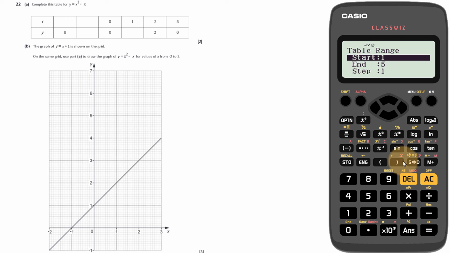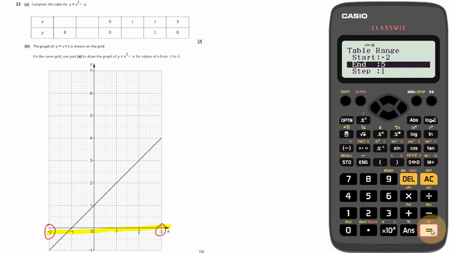Then the start value is going to be, well, look at the table. If it gives you an x value, fine. If it doesn't, then what you can do is just look at the x-axis on your diagram and then pick out the number on the far left and the far right as your start and end values. So I'm going to be starting at -2. I'm going to be ending at 3. Now the step is what we're going up in. You can see here we're going up in ones, so we're going to go up in ones. And then press enter, you can see I'm going to get a nice table displayed with all the values in that I need.